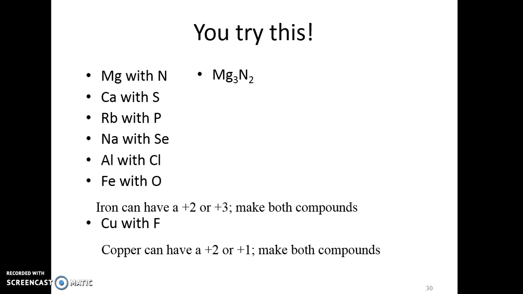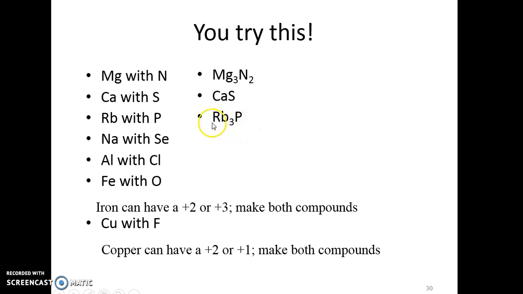Magnesium with nitrogen, because magnesium has a positive 2 charge and nitrogen a negative 3 charge, you get this formula for charge balancing. Calcium, positive 2, sulfur negative 2. So if you just write one of each, it's charge balanced.